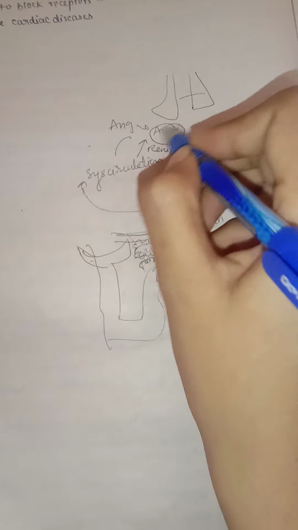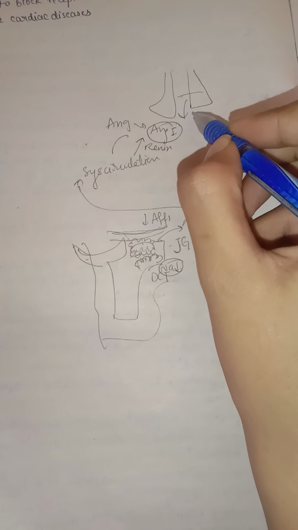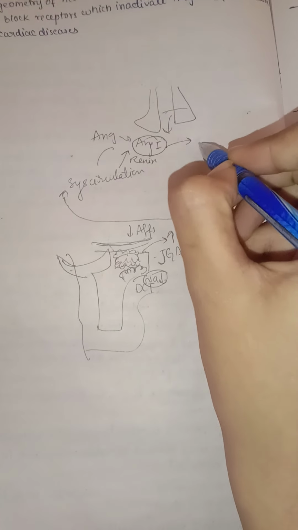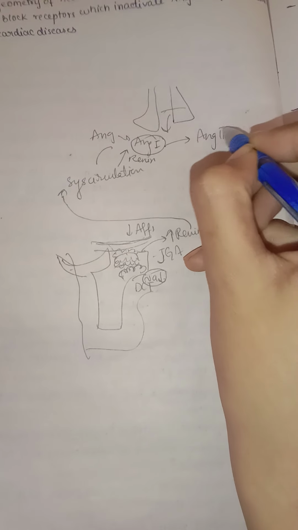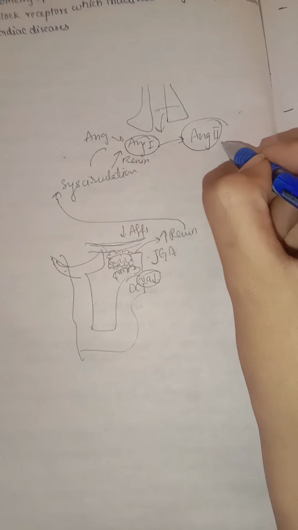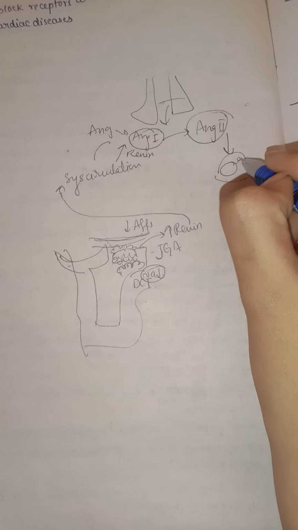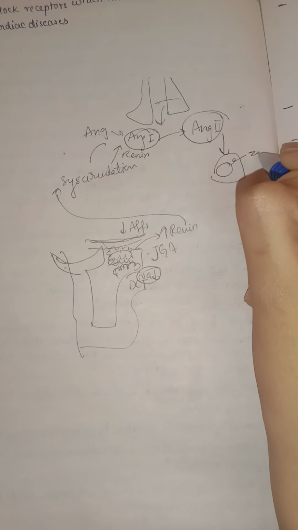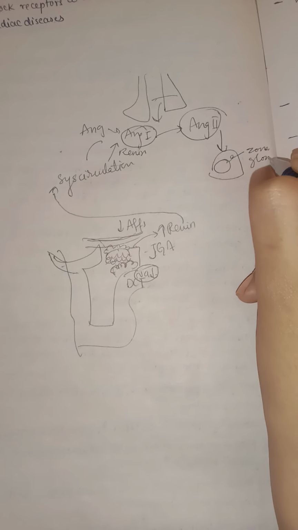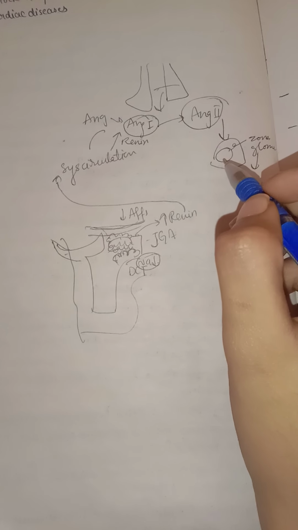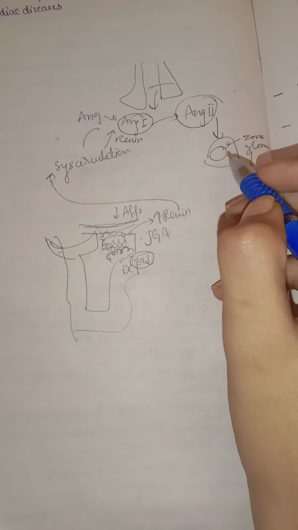And this angiotensin 1 in the lung, the endothelial cells have angiotensin converting enzyme, which converts angiotensin 1 into angiotensin 2. This angiotensin 2 in turn will go to the adrenal cortex. This is the cortex, and it activates the zona glomerulosa, and in the zona glomerulosa, this angiotensin 2 will mainly activate our aldosterone.